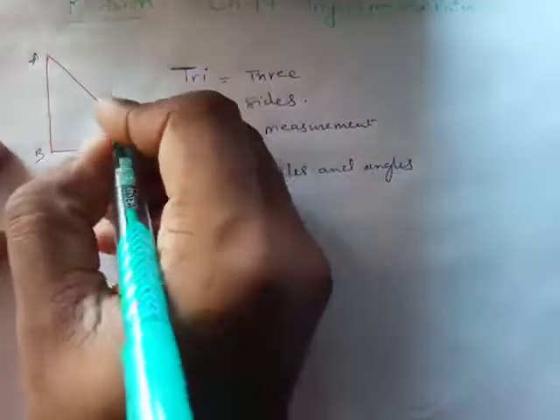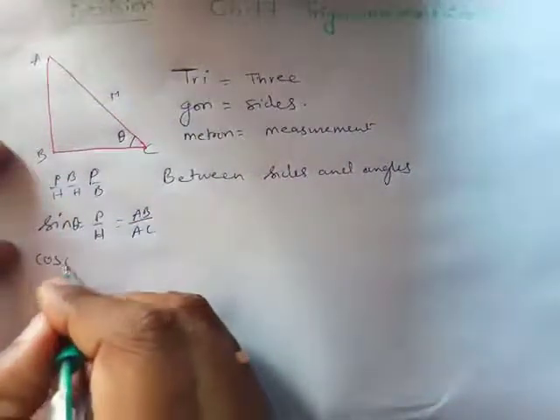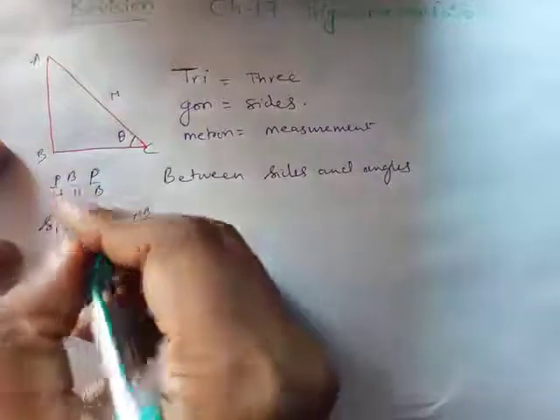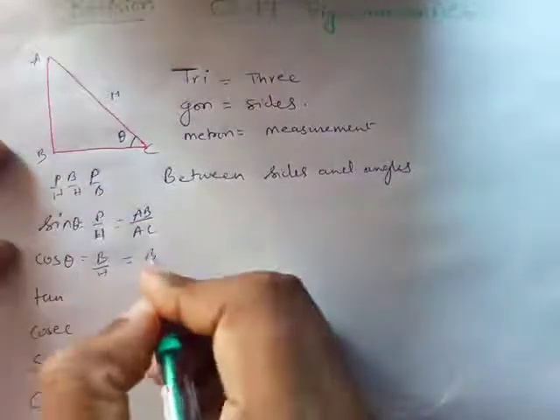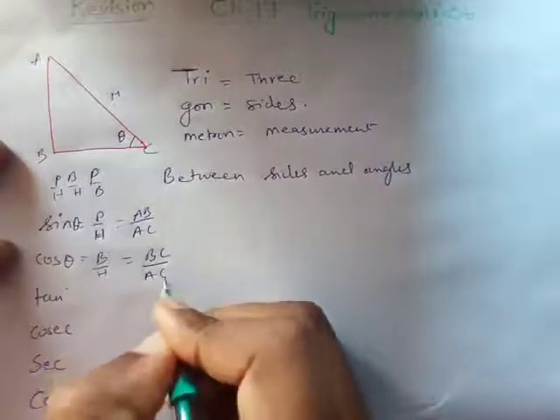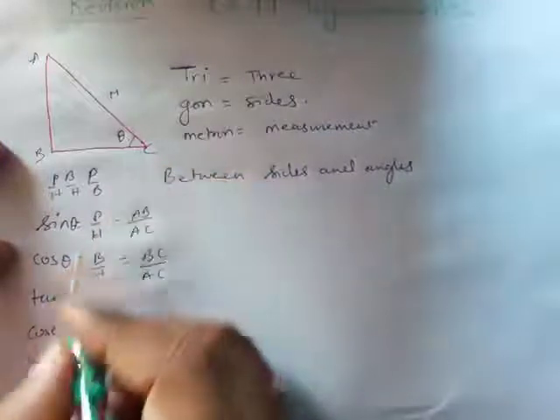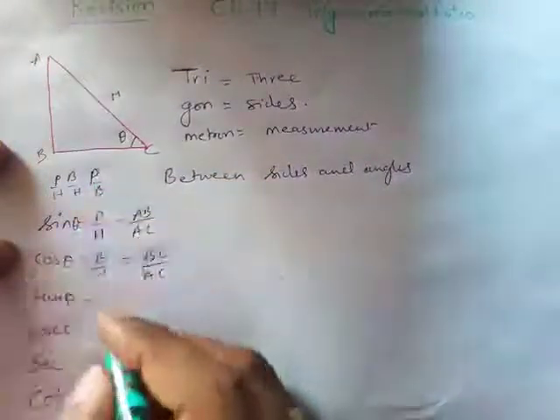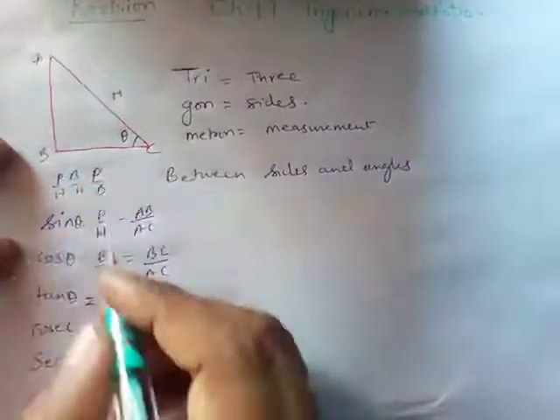So this is called the hypotenuse, this is the perpendicular, and this is the base. Cos theta is equals to base upon hypotenuse. What is base for me? BC. Hypotenuse is AC. Tan theta, if I look at tan from this angle, it's going to be perpendicular upon base. What is perpendicular? You know very well what is perpendicular. AB